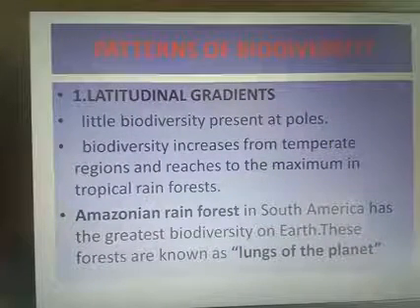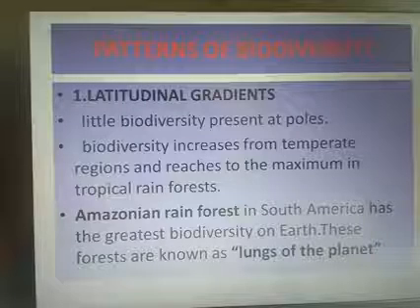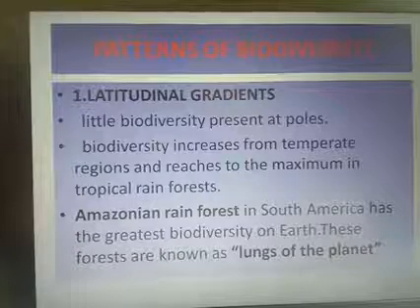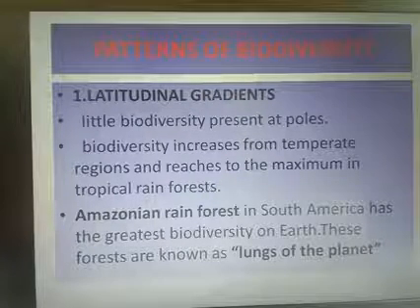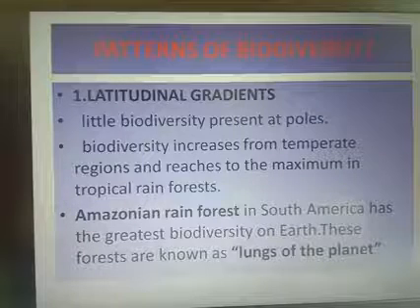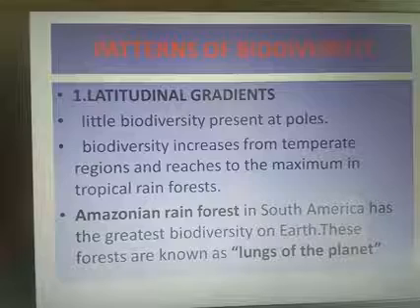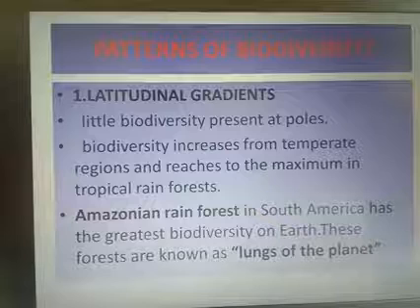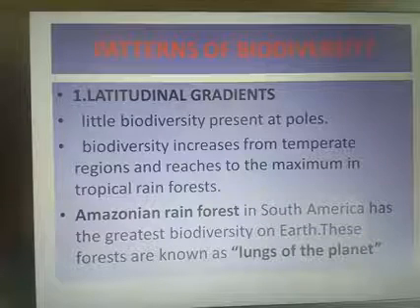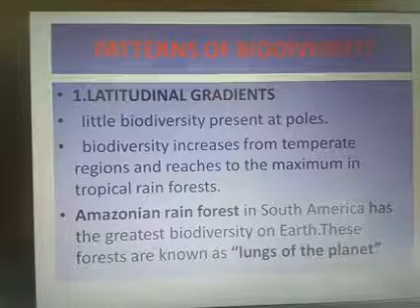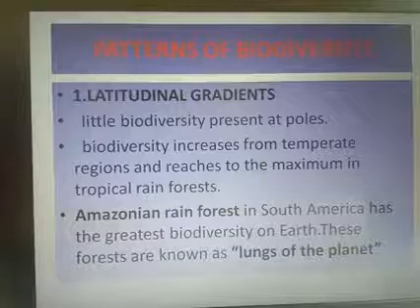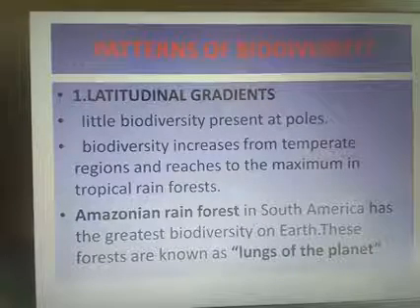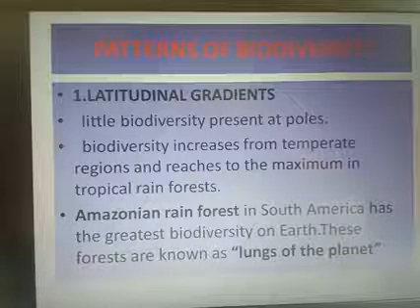Next is patterns of biodiversity. Biodiversity is not uniform throughout the world because it is affected by two factors. One is latitudinal gradients and the other is the species area relationship. Biodiversity increases from poles to equator, from high to low latitude. The tropics have more species than the temperate or the polar regions.